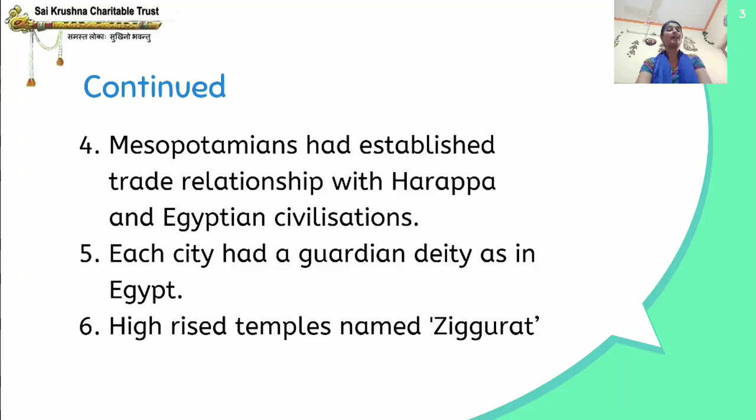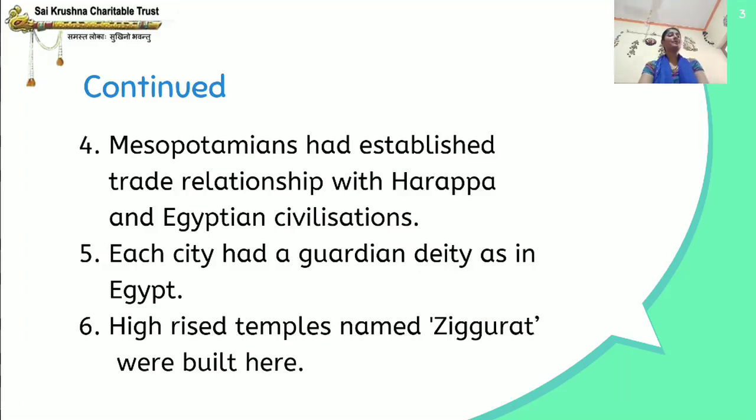And high-rise temples named ziggurats were built here. These temples were very high. High-rise temples named ziggurat were built here. I will show you the picture.